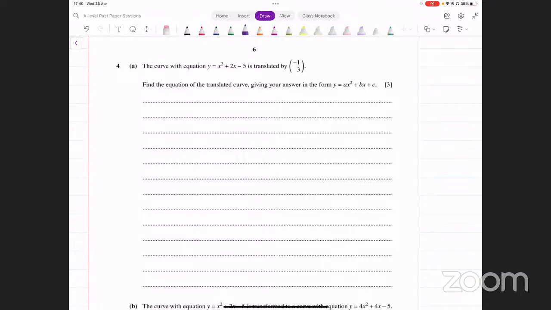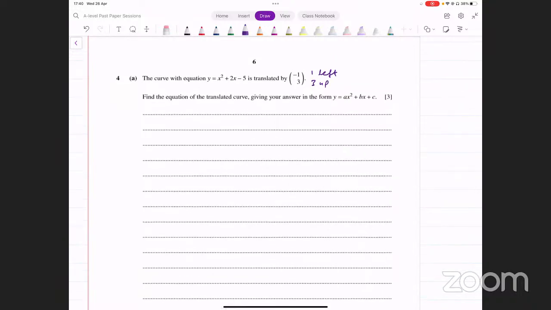अच्छा, -1 3 का क्या मतलब है? -1 means 1 unit left जाने और 3 means 3 units up. तो इसमें vertical translation भी है और horizontal translation भी है, दोनों चीजें हो रही है. We need to find the equation of the translated curve, giving our answer in the form y equals ax squared